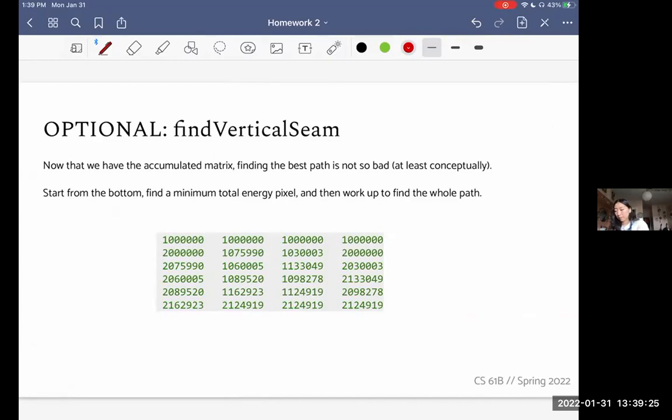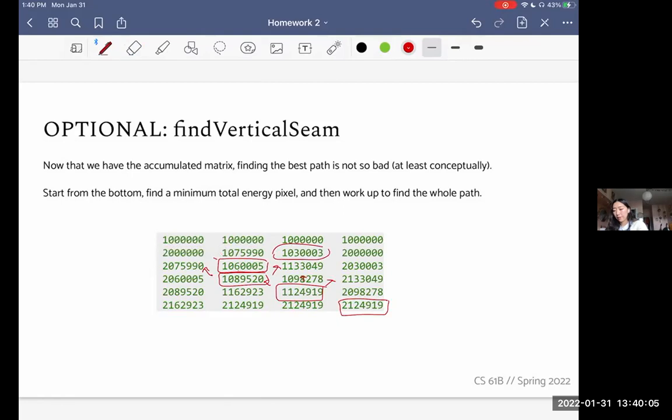Starting at the bottom row, we see that there are actually 3 options that are equal, so we can pick any of them. Let's just say I pick this one. Then I look up at my neighbors and figure out which one I came from here. I'm working backwards, basically. I see it was this one. From here I ask which neighbor I came from, which one was the lowest? It was this one. From here, which of my 3 neighbors did I come from? It must have been this one, because this is the lowest. Here I look at my next 3 neighbors, and I end up going with this because it's the lowest.